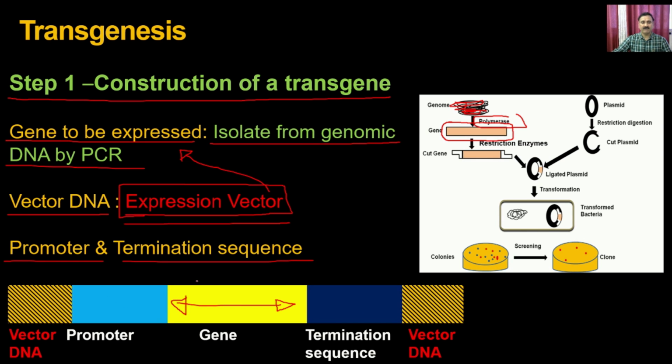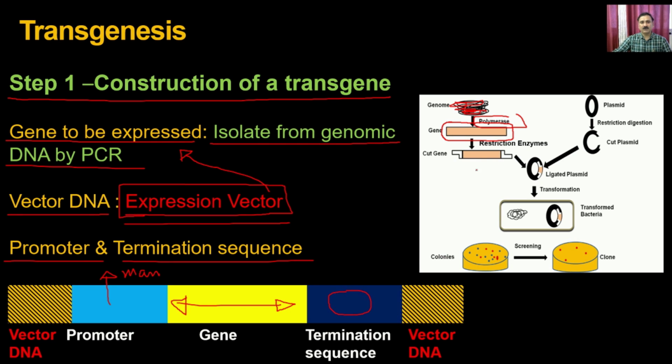Then it is going to be flanked on the promoter side. So on the 5' side, it is going to have the promoter. This promoter is going to correspond to that particular animal. For example, if I am using a mammalian system, then this promoter should be recognized by the mammalian RNA polymerase and mammalian system. And on the 3' side, it's going to have the termination sequence, so that whatever protein is produced is terminated. And following the promoter as well as the termination, you are going to have the vector DNA.